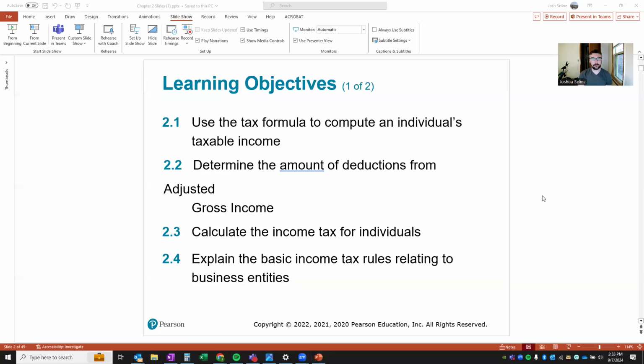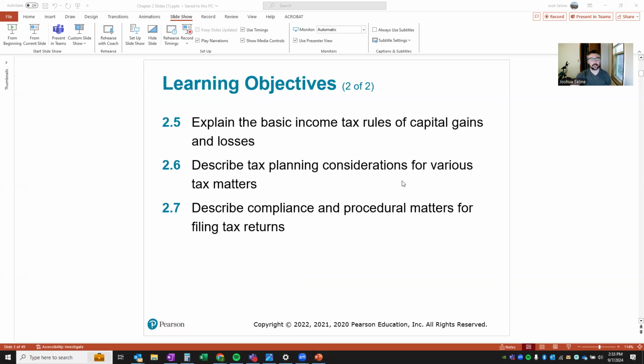So learning objectives. Use the tax formula to compute an individual's taxable income, determine the amount of deductions from adjusted gross income, commonly abbreviated to AGI. Calculate the income tax for individuals. Explain the basic income tax rules relating to business entities. And explain the basic income tax rules of capital gains and losses, tax planning considerations, and compliance and procedural matters for filing tax returns.